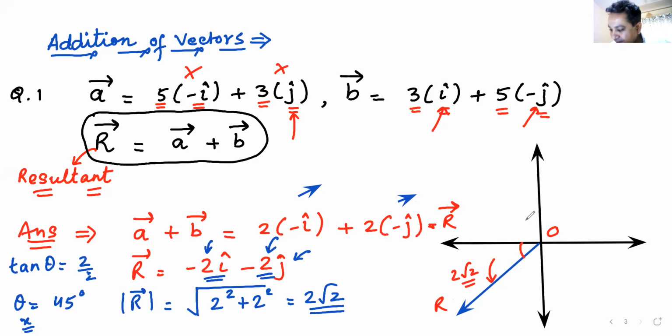And the angle from the x-axis is 45 degrees. This is how you must always remember it. This is how you must understand it. Am I clear? Anyone has any doubts on how to add vectors? Once you get the answer, how to find out its magnitude?